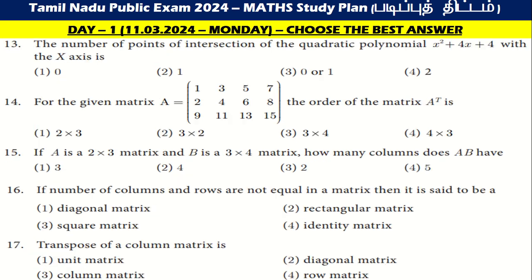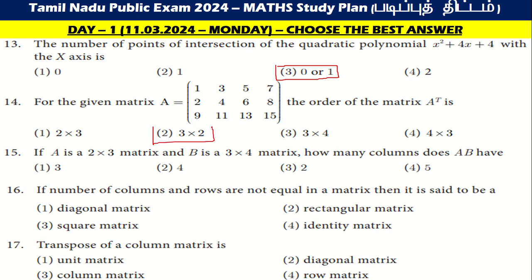Goes to the 13th one. The number of points of intersection of the quadratic polynomial x square plus 4x plus 4 with the x-axis is 0 or 1. Next one, for a given matrix A is equal to 1 3 5 7 2 4 6 8 and 9 11 13 15, the order of the matrix A transpose is 3 cross 2.